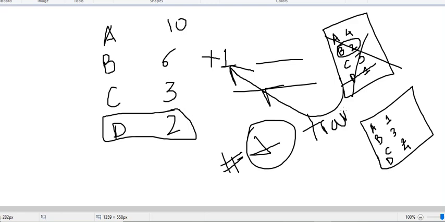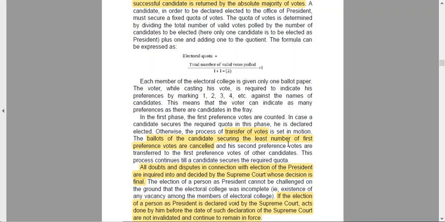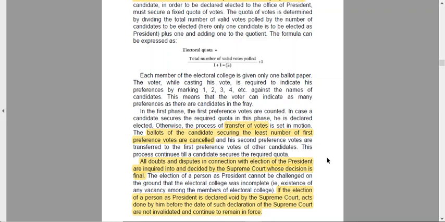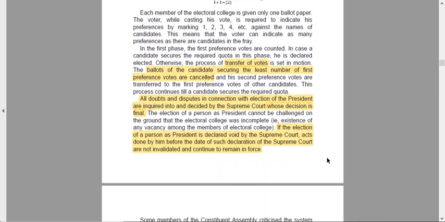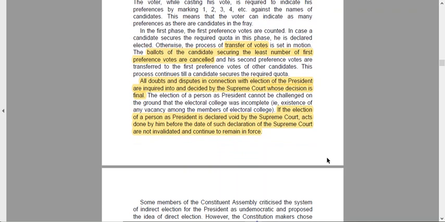And the votes have been transferred to the next preference of the other candidates. This process continues till a candidate secures the required quota. Till we get one single candidate securing the quota, we do this exercise.